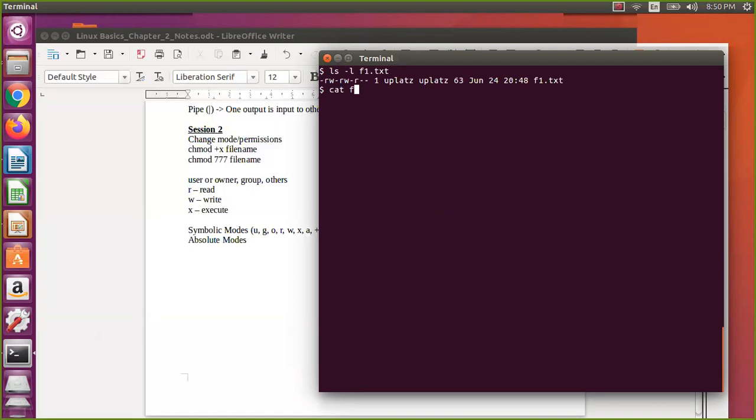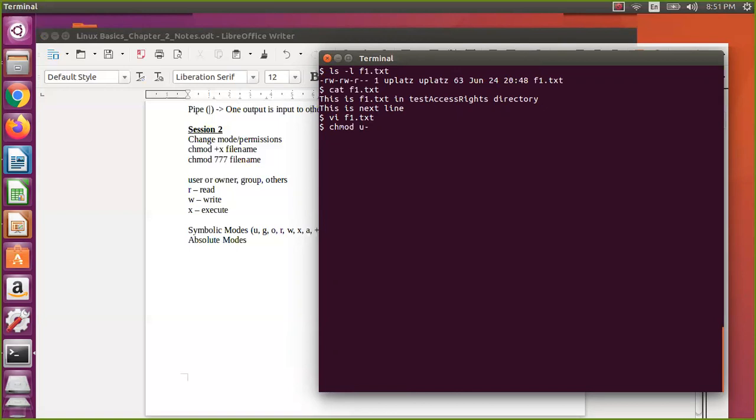Now you can cat f1.text, you are able to see it, and you are able to write to f1.text. You already know that. Now let us assume we will remove the read permission from this file. So I say change mode. For whom do I need to remove? Only for user or owner, nothing but you. Do I need to remove or add? I need to remove. So minus.